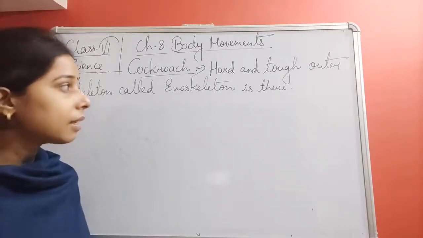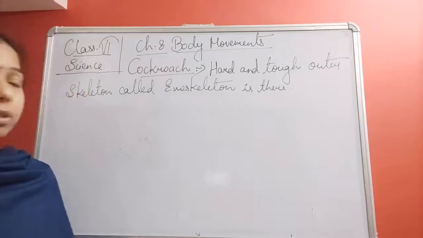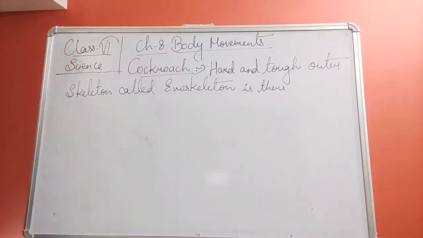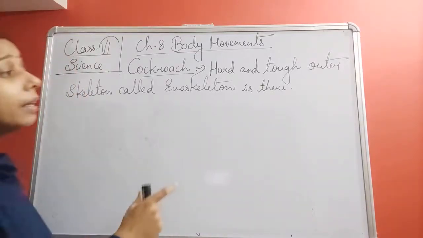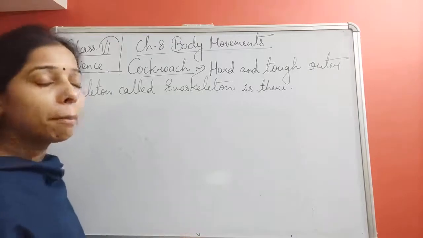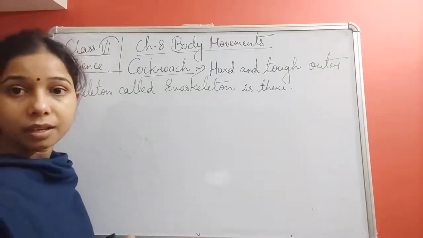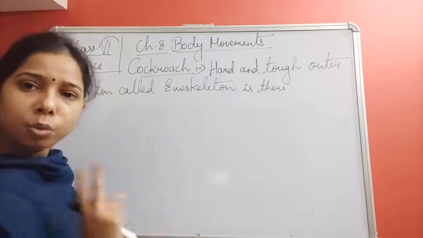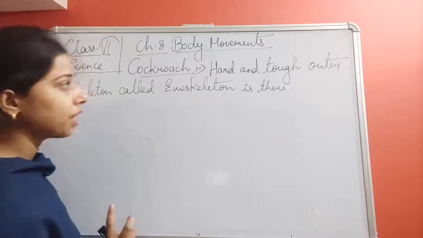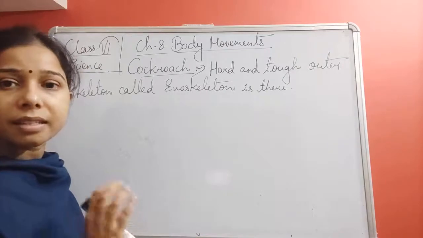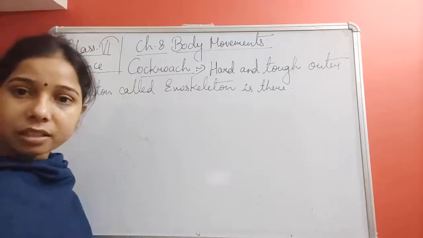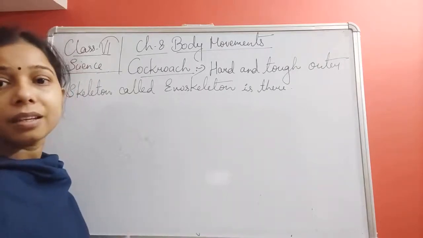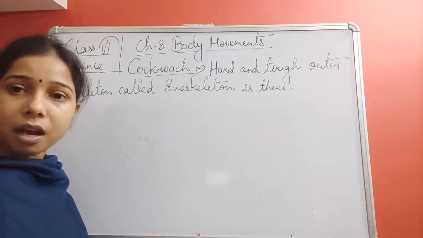Not only this, it also provides a site for the attachment of muscles. So we have seen the two roles of the exoskeleton: first, it helps in protecting the internal organs, and second, it provides the site for muscle attachment.